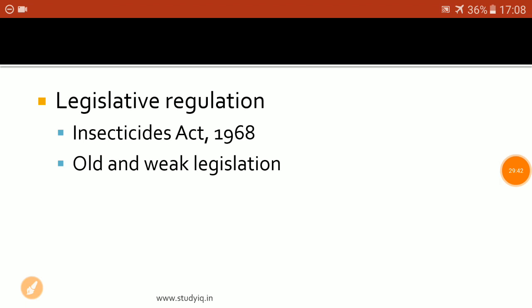So these are some of the loopholes on the part of the government. What is the way forward to that? We will discuss that towards the end of this lesson.